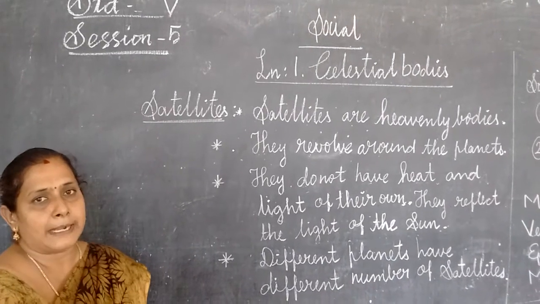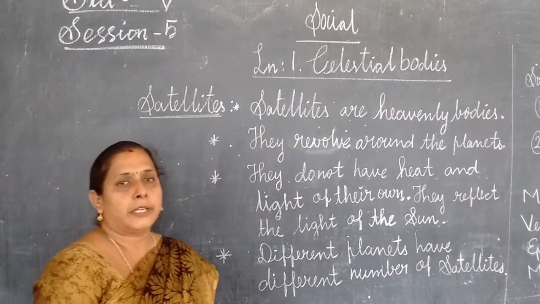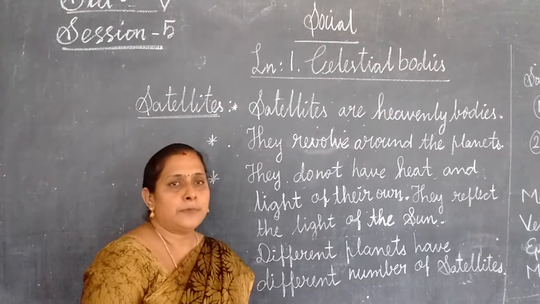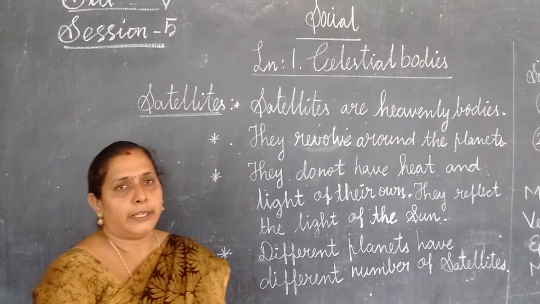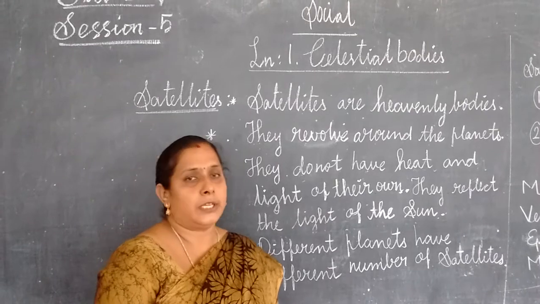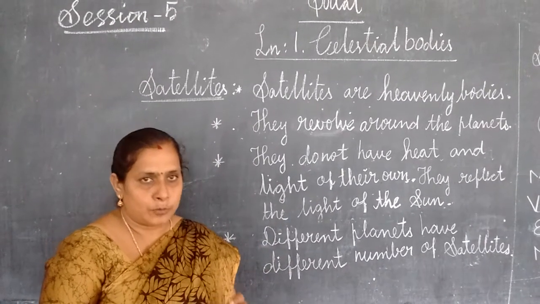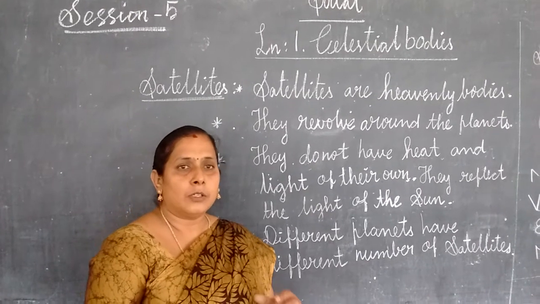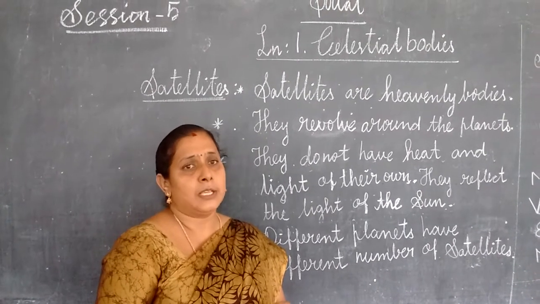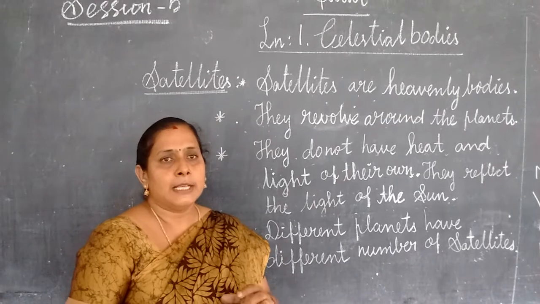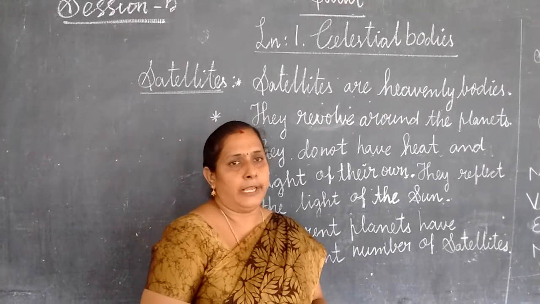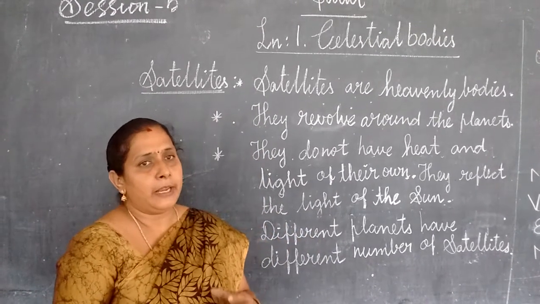Today we are going to study about satellites. What is meant by satellite? An object moving around a larger object in space is called a satellite. Satellites are heavenly bodies.